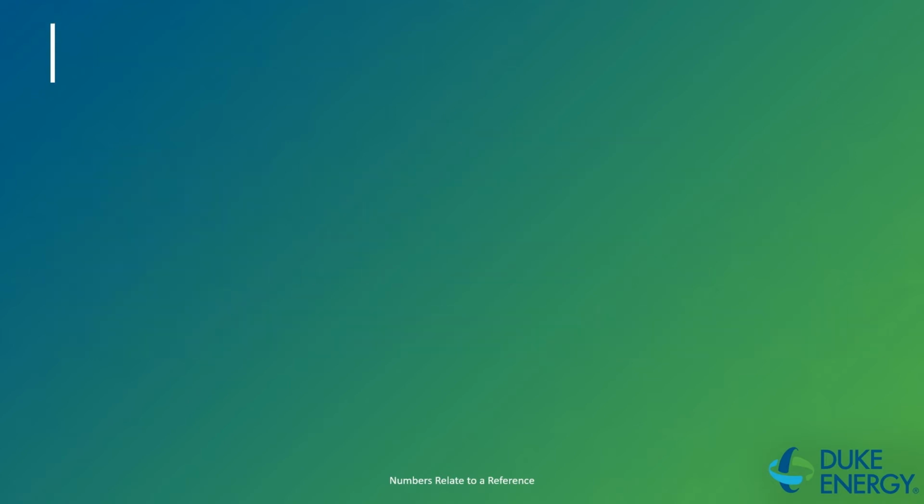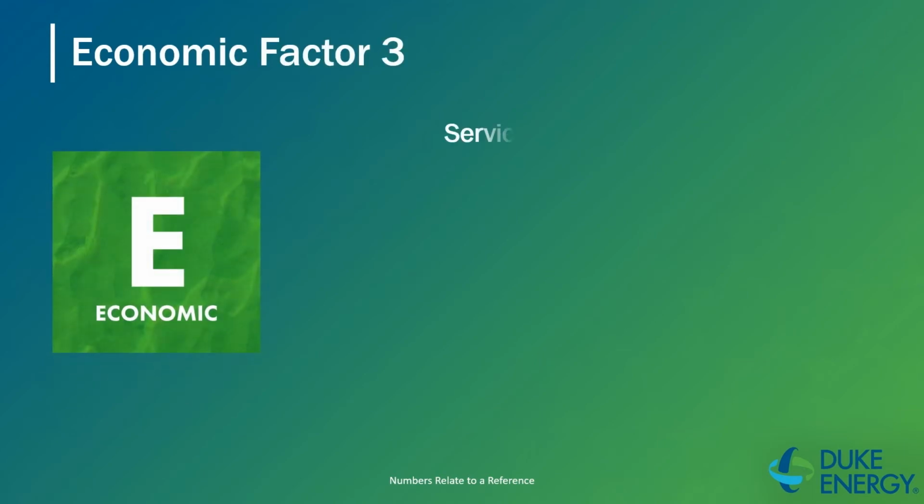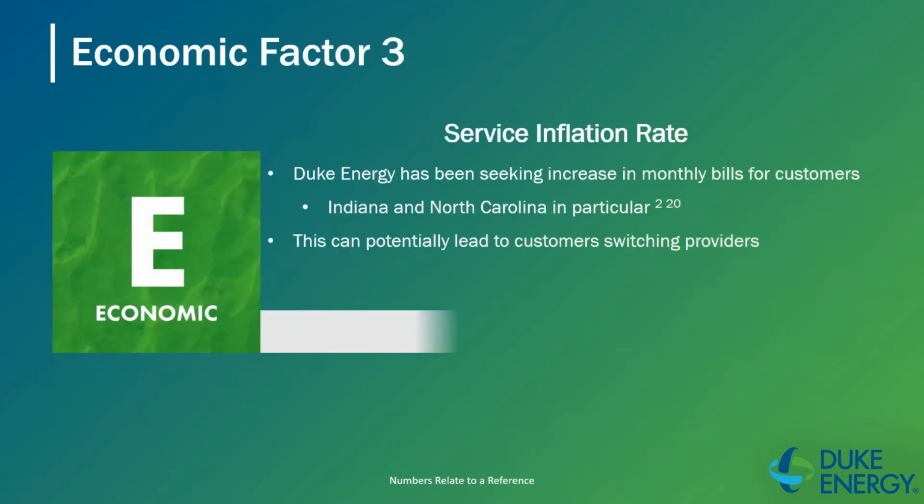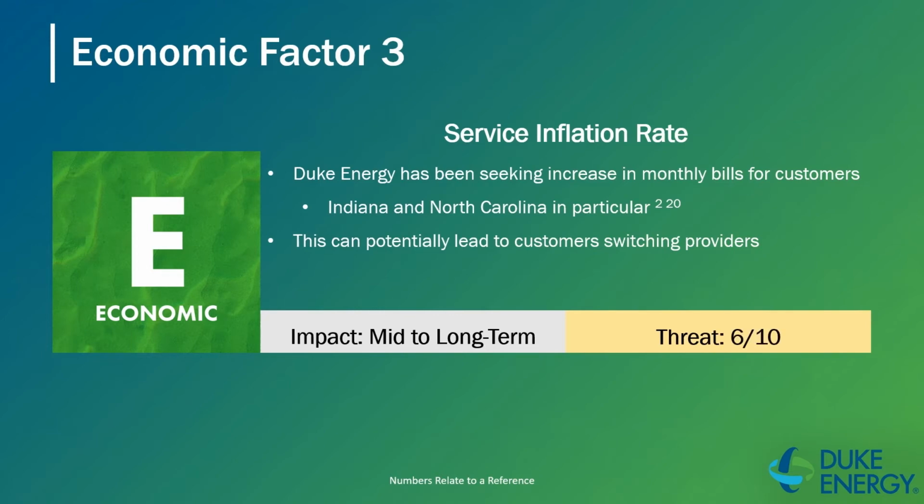The next economic factor being looked at is service inflation rate. Duke Energy's subdivisions have been seeking to increase monthly bills for customers, particularly in Indiana and North Carolina. The impact may not be felt right away, but this has a mid to long-term impact if customers end up switching providers. This is even more so if the Energy Justice North Carolina coalition takes effect and North Carolina residents have more options. The threat level for this is mid-range, and the company really needs to consider when they want to increase rates and why.